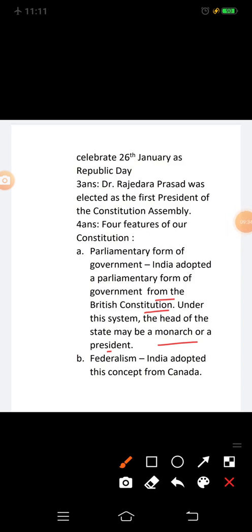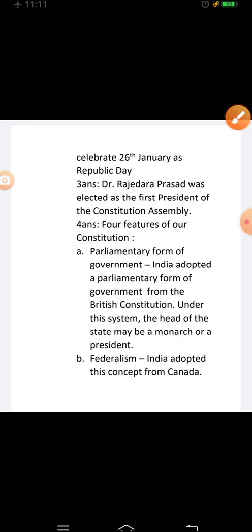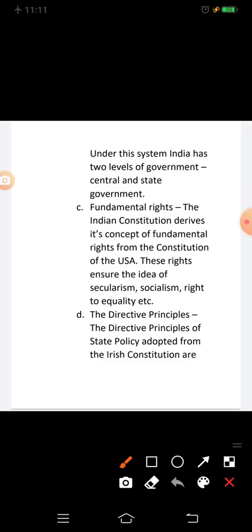Second feature is federalism. India adopted this concept from Canada. Under this system, India has two levels of government, central and state government. Third feature, fundamental rights.